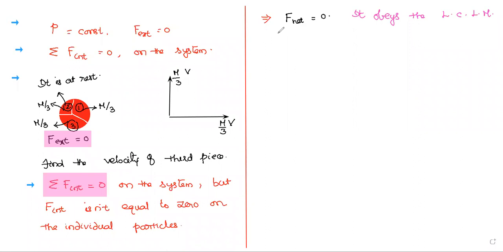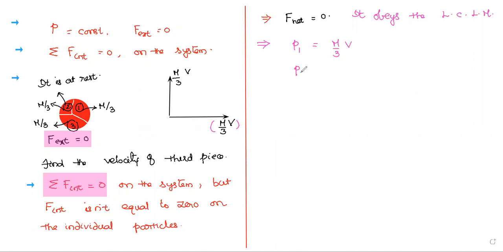Then if you come to here, according to the law of conservation of linear momentum, what can we write? That implies, I write here the linear momentum of first piece, the linear momentum of second piece, and the linear momentum of third piece. All the three pieces we have to check. The linear momentum of first piece, P1, is equal to m by 3 into v.